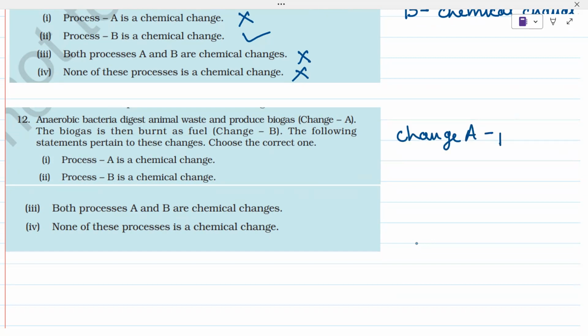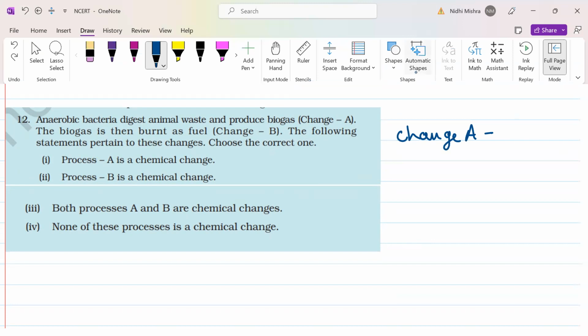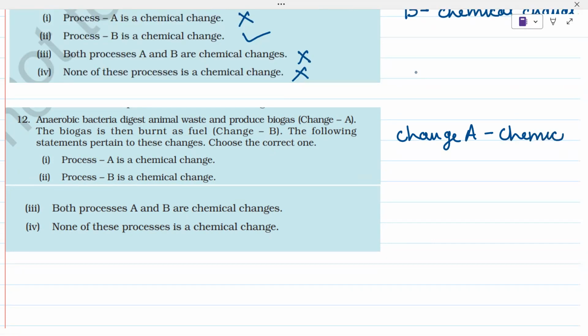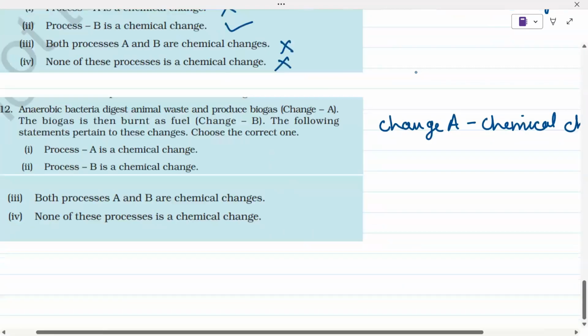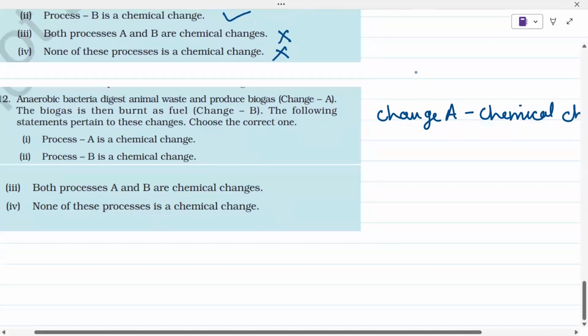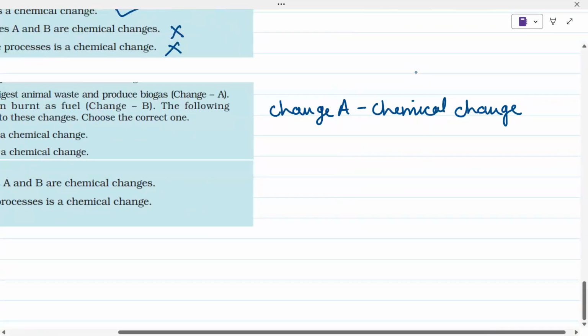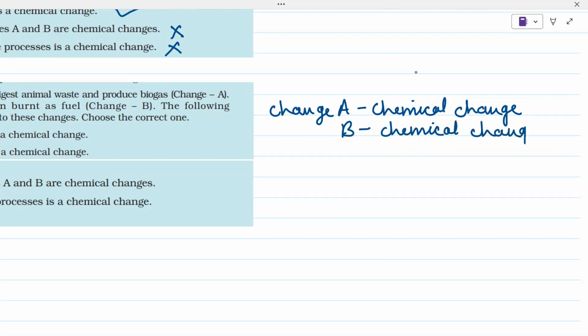This change A is a chemical change, right? So we will write here this is a chemical change. Then, the biogas is burned. Again, change B is a chemical change because here we are burning the gas, right?